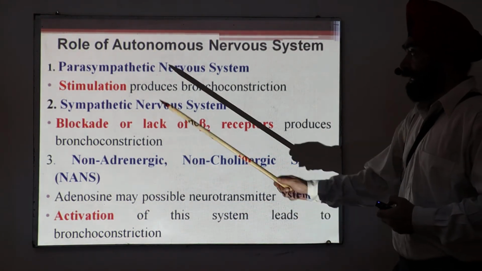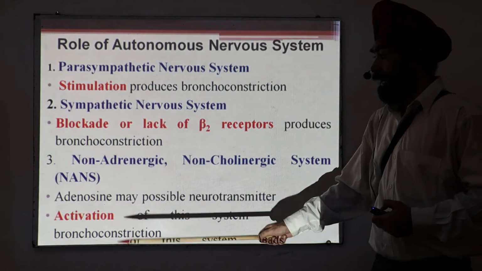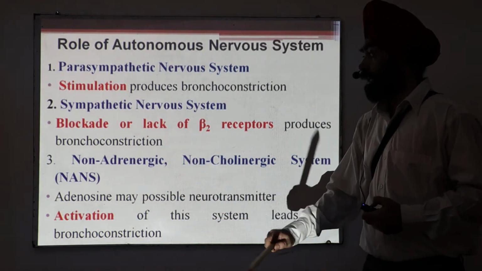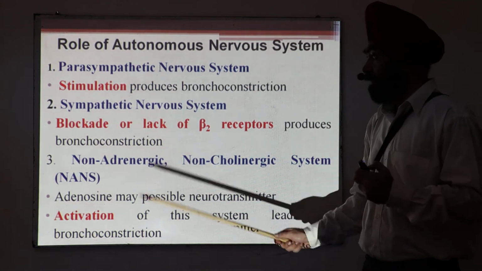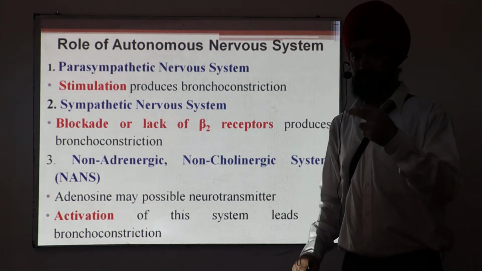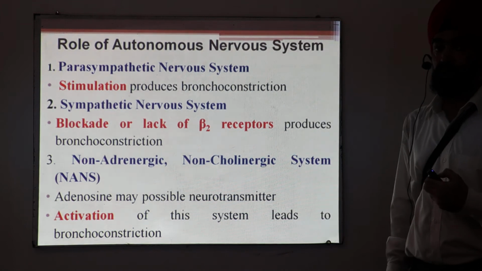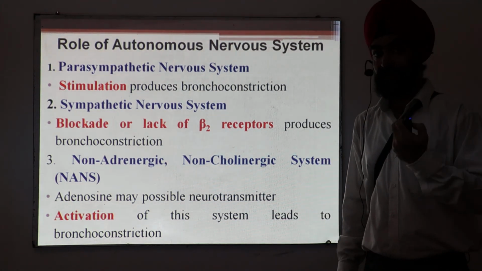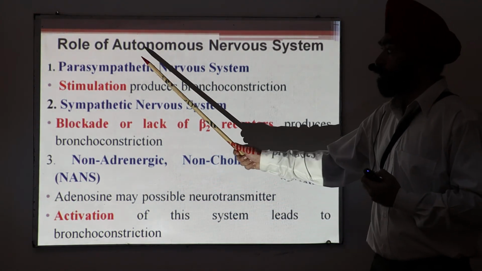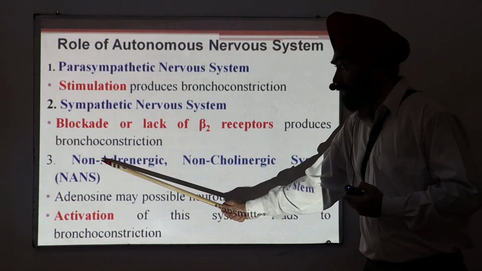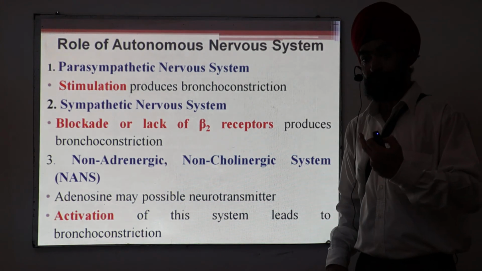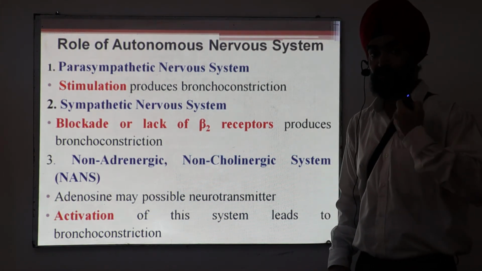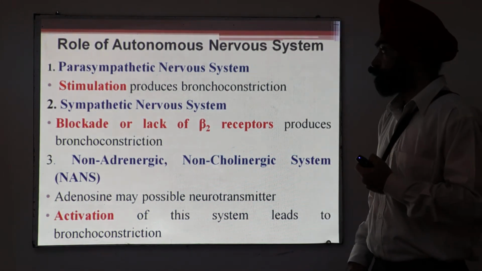So it is said activation of parasympathetic and activation of the non-adrenergic, non-cholinergic system, while the inhibition of sympathetic is responsible for the asthma. That means if you have to treat the asthma, you have to block this one, you have to block this one, you have to activate the sympathetic nervous system. Whatever the things happen in the disease, you have to reverse to treat it.